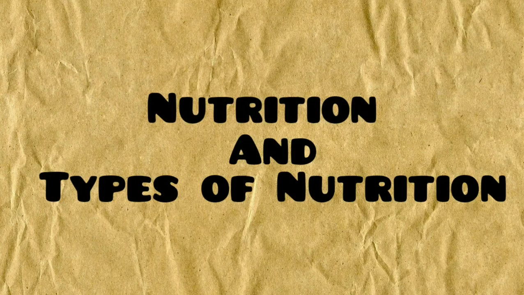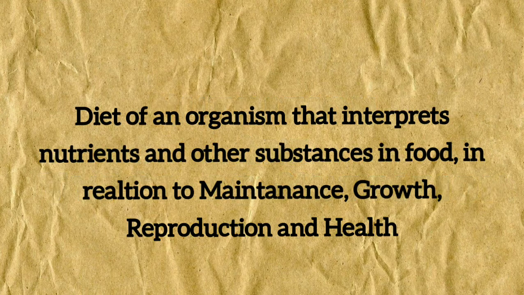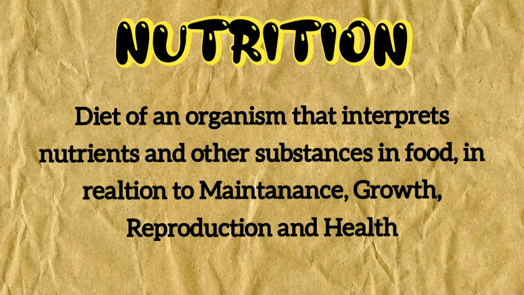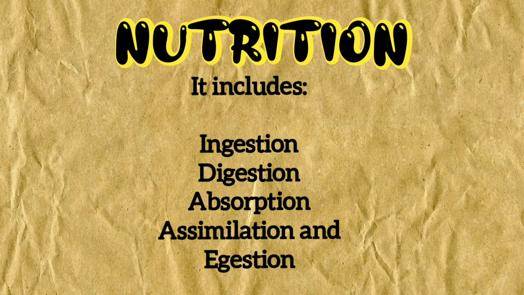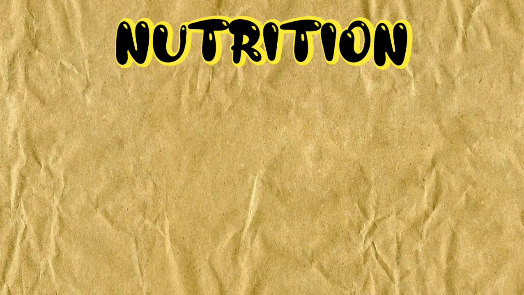Nutrition and its types. Nutrition is the intake of an organism that involves the nutrients and other substances in food in relation to maintenance, growth, reproduction, and health. It includes ingestion, digestion, absorption, assimilation, and egestion. Nutrition is the process by which organisms take in food: ingestion, digestion, metabolism, and finally excretion. It's simple as that.